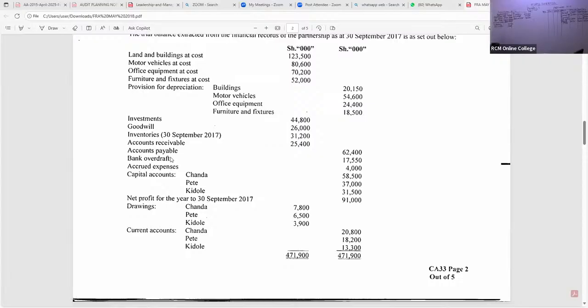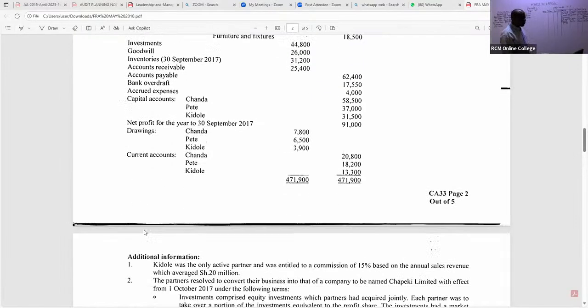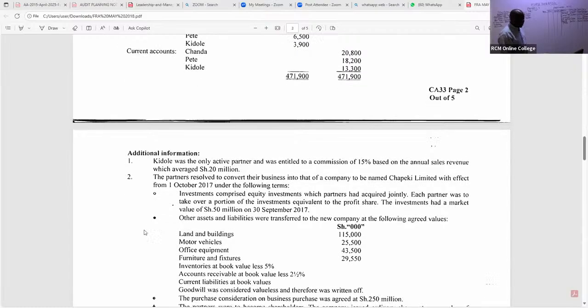Now, ladies and gentlemen, let's read this question very, very well. So you can see we have been able to capture most of this. The capital accounts we have handled, you tick. Net profit for the year we have handled, you tick. Drawings, I'll be able to handle right now very quickly. Don't worry about that. Current accounts, you have to tick this. Very good. Now, we are told here, look at note number 1. Note number 1 we have already handled, because we got some figure there.